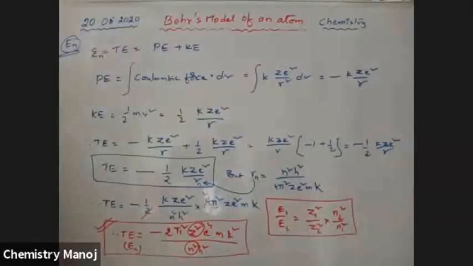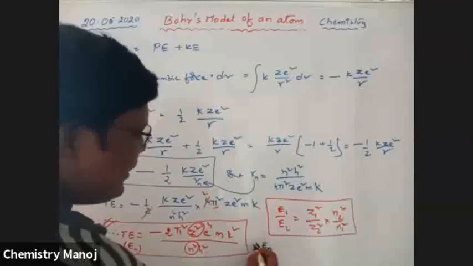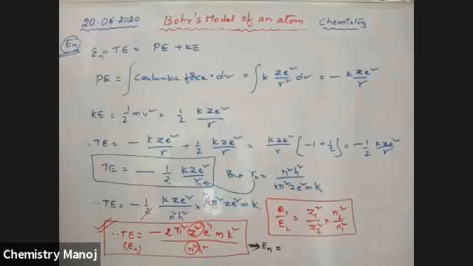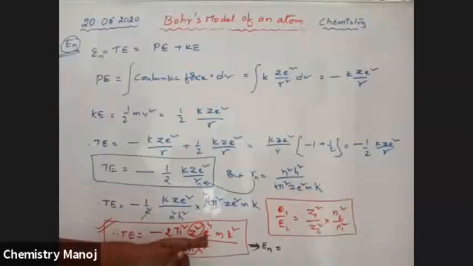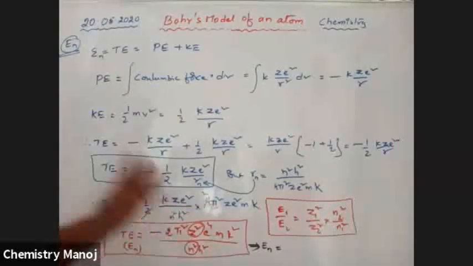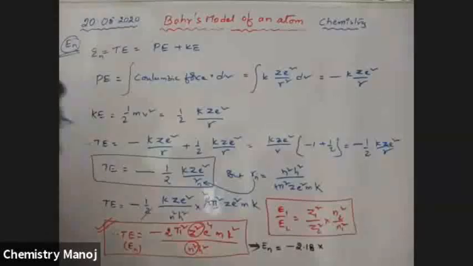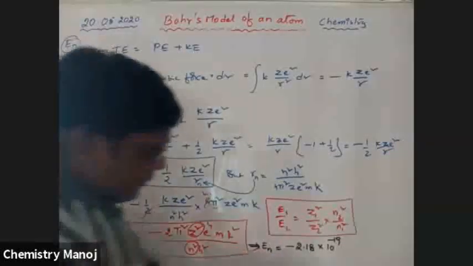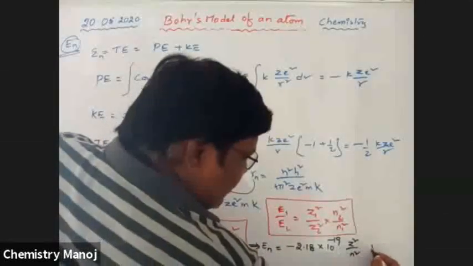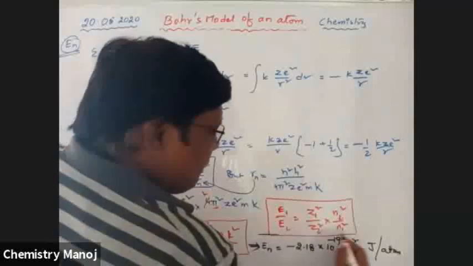By substituting all these values, that is pi value 3.14, e value 1.60 into 10 power minus 19 coulombs, mass of the electron, all these values, that gives the energy of the nth orbit as minus 2.18 into 10 power minus 19 Z square by n square joule per atom. This is the value, please remember.